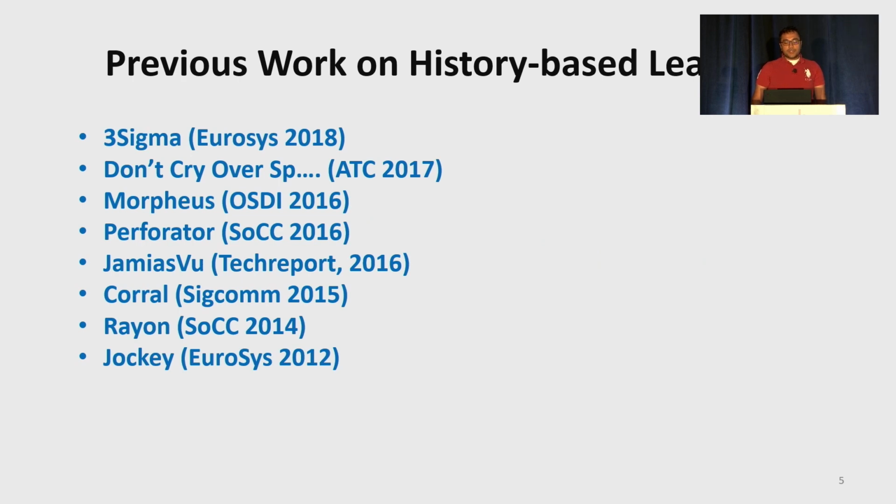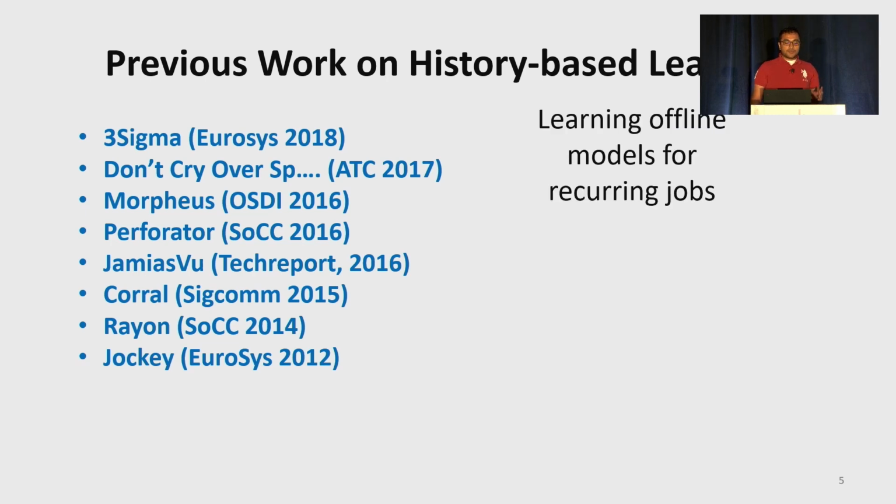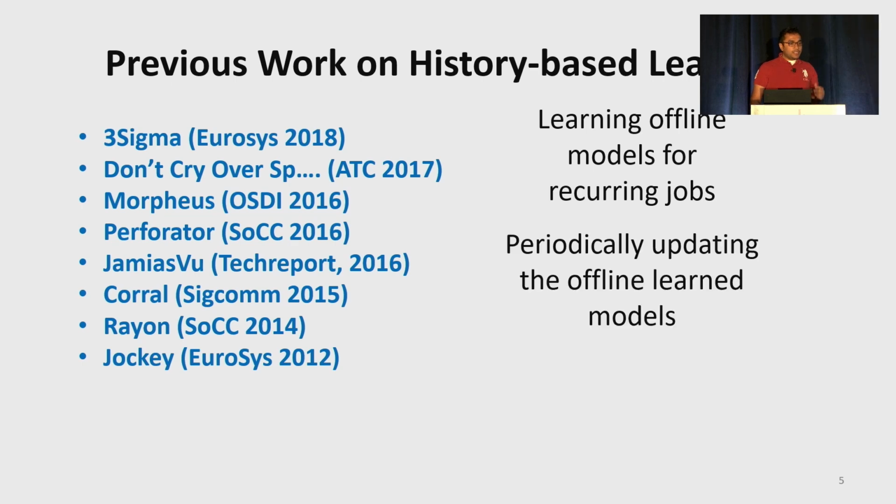Many works have been done using history-based learning. These history-based mechanisms have improved over time and have gotten more sophisticated in the way they function. Earlier models were learned only for recurring jobs, and that too only once. Then people started updating these models periodically, and now we also have systems that are designed to handle never-seen-before jobs, and there are many other variants.